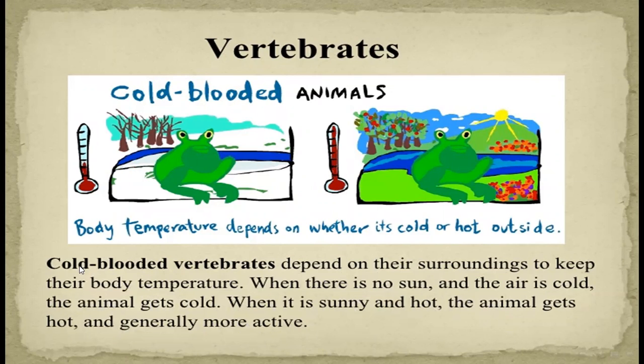Again, we revise. Cold-blooded vertebrates or cold-blooded animals depend on their surroundings to keep their body temperature. When there is no sun and the air is cold, the animal gets cold. When it is sunny and hot, the animal gets hot and generally more active.